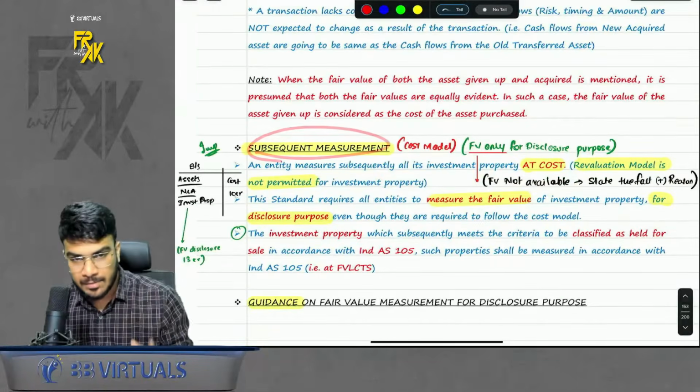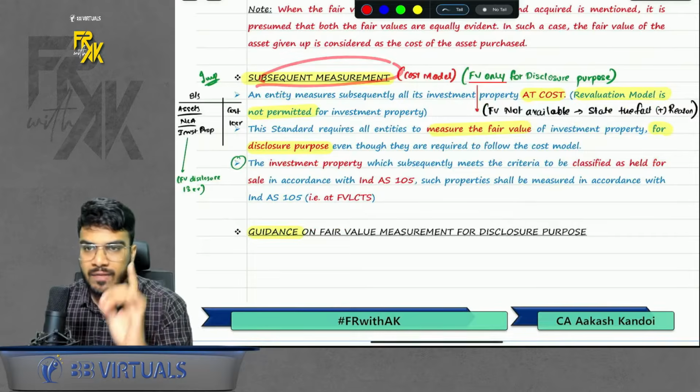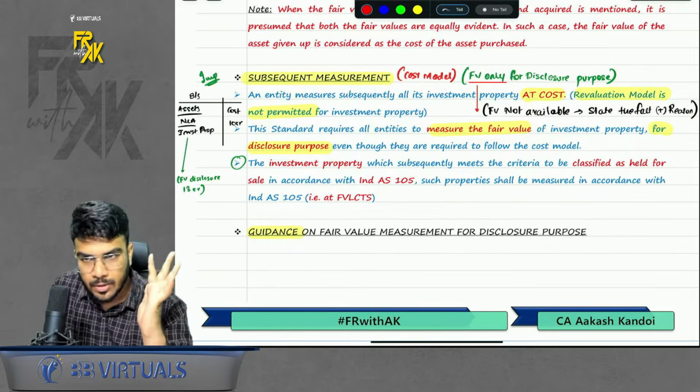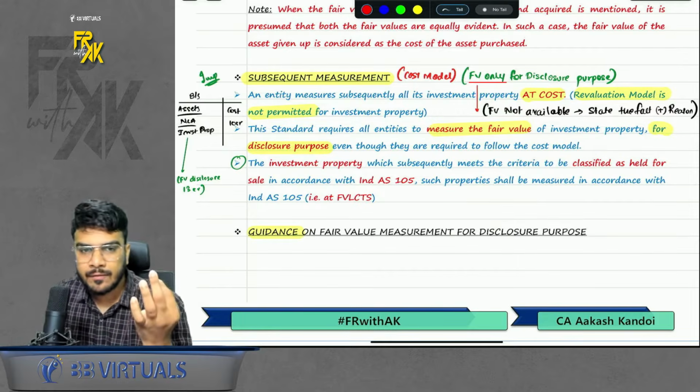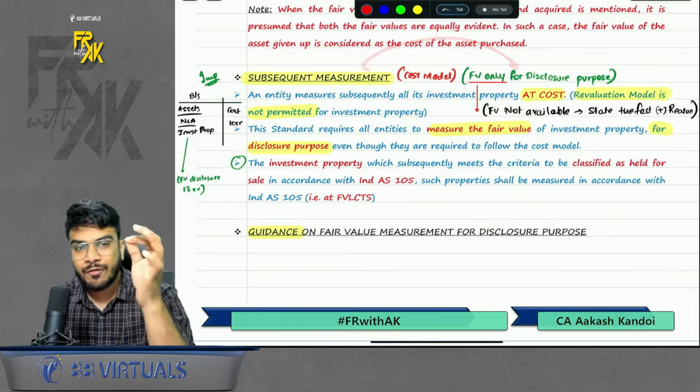So here is the interesting point. It is different from Ind AS 16 and 38. In subsequent measurement also, we have only one model, that is the cost model. Fair value is only found out for disclosure purpose. So if anyone asks you whether fair value is to be computed, you will say the answer is yes, but only for disclosure purpose.